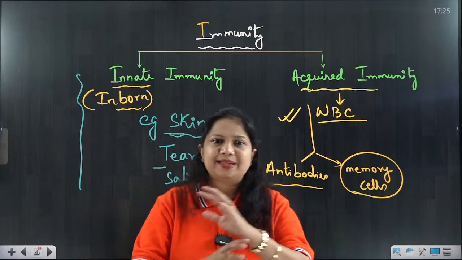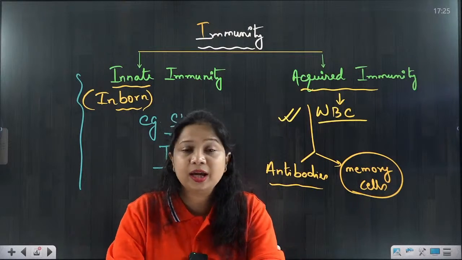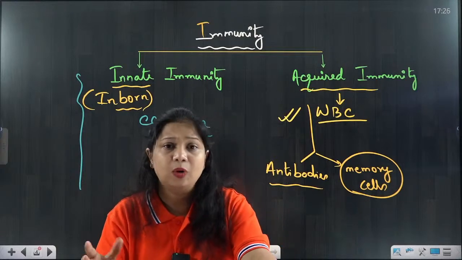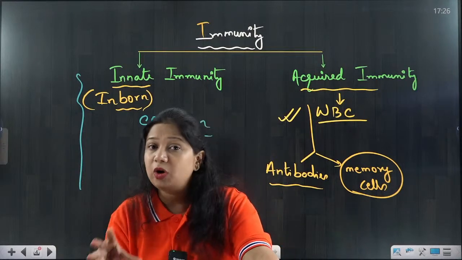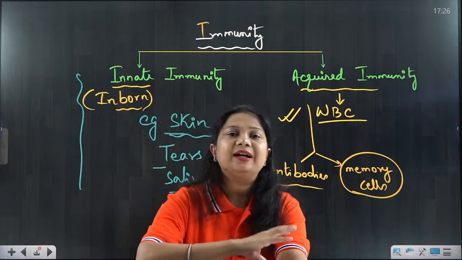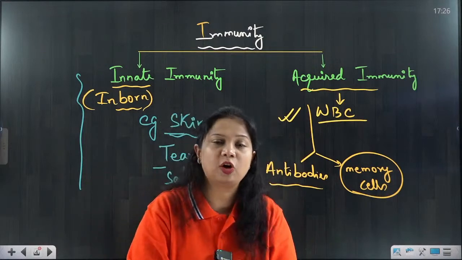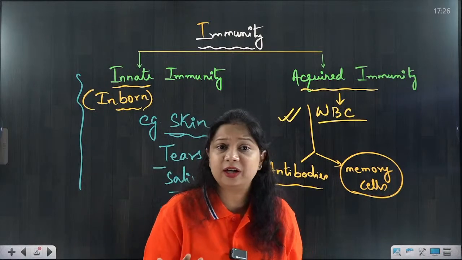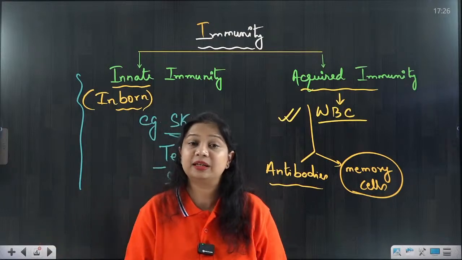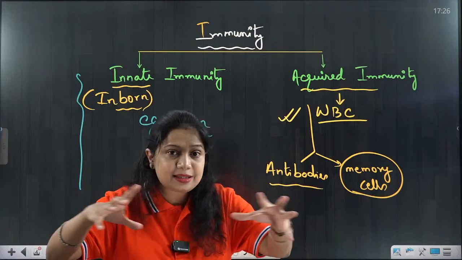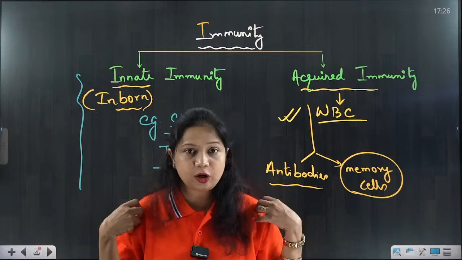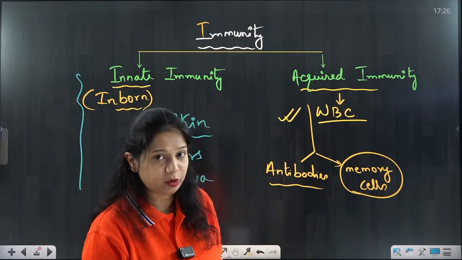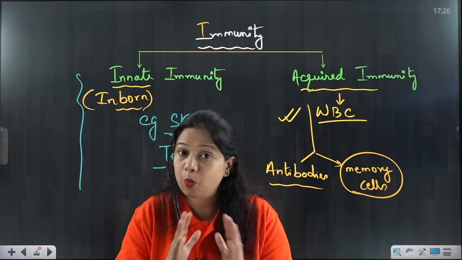So this is the basic idea of immunity. Our body will keep fighting, and when our body fights, what happens as a result of this fight? Either the body will completely destroy it, and in this process our body cells and tissues are also damaged. In return, we get some fever, rashes, headache, body ache, which are the symptoms of the disease. Since we are not born with these things, we are not equipped with the antibodies and memory cells, we call it acquired immunity. So this is the basic idea of acquired immunity.